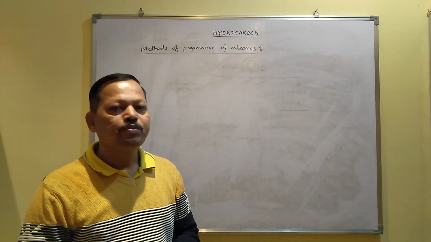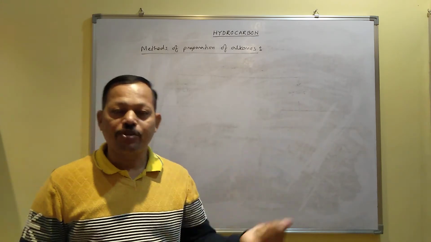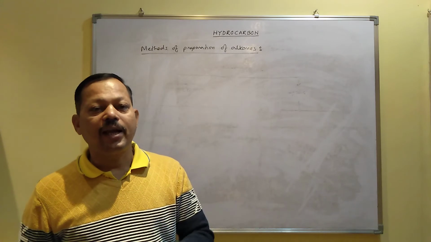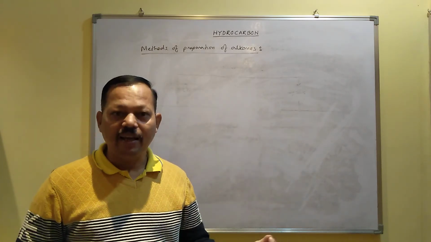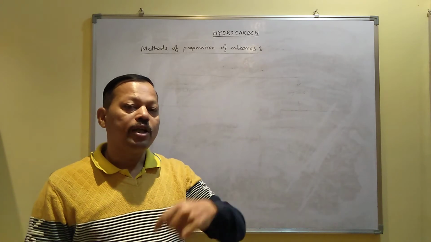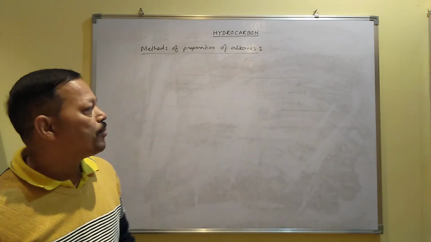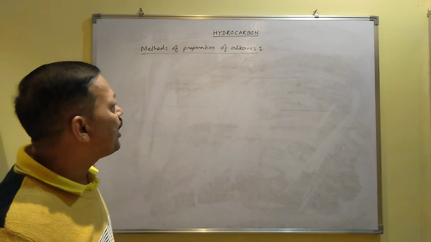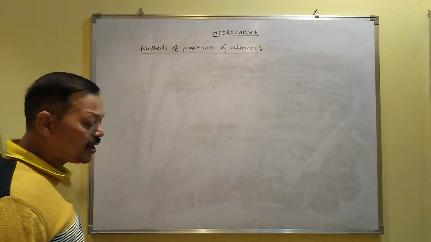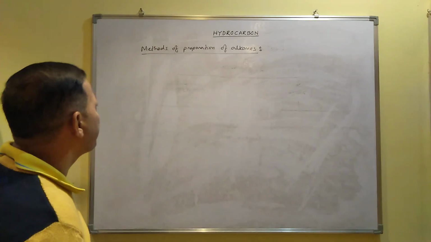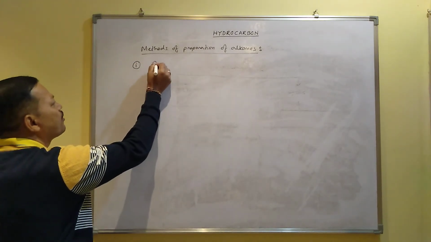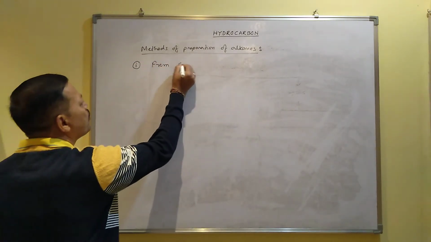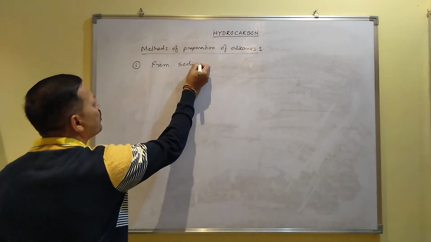For example, you can prepare the alkane from carboxylic acid, you can prepare the alkane from alkene, you can prepare the alkane from alkyne. So from different compounds you can prepare the alkane. What are the methods, from what compound you can prepare the alkane, I will give you as method number 1, method number 2, like that. So number 1 method, you can prepare the alkane from sodium salt of carboxylic acid.